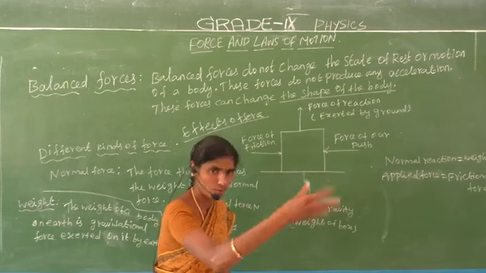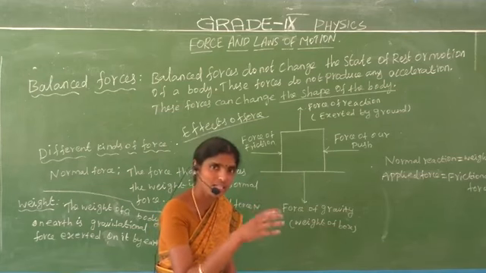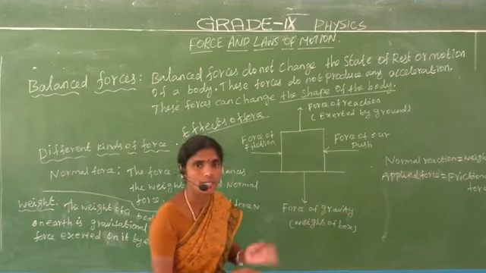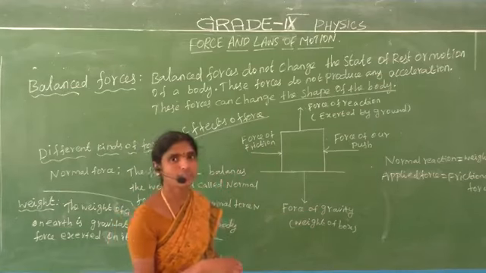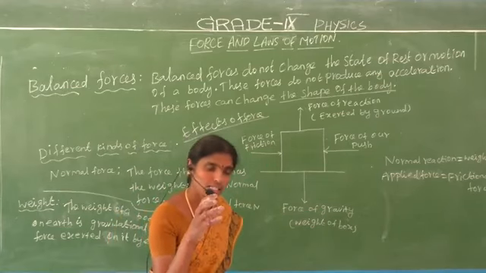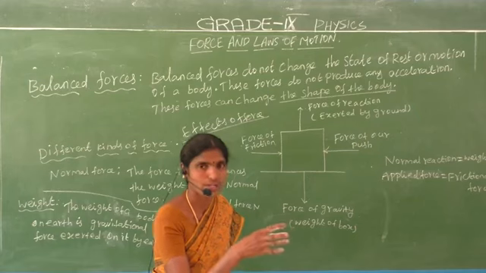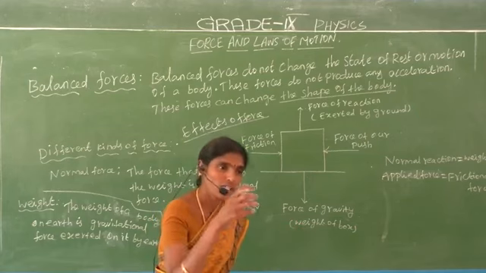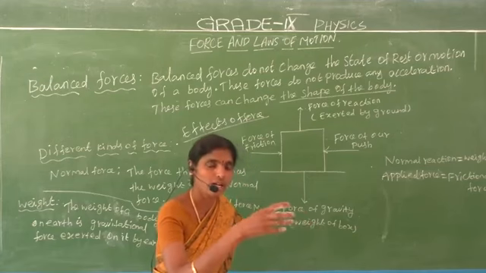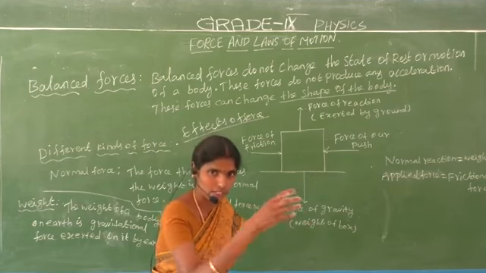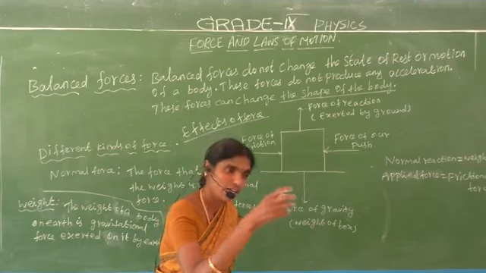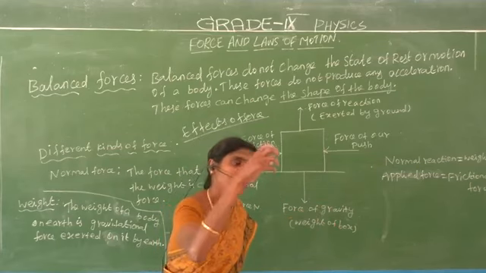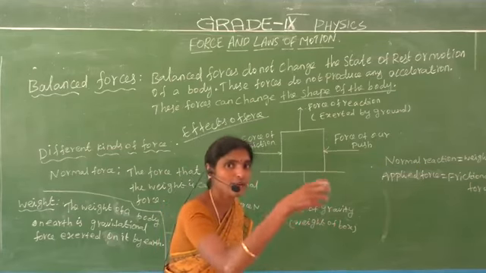Next, a force can stop a moving object. What are the examples? Whenever a car is moving on a road, say at 100 meters per second, we apply a brake. The brake is the force.